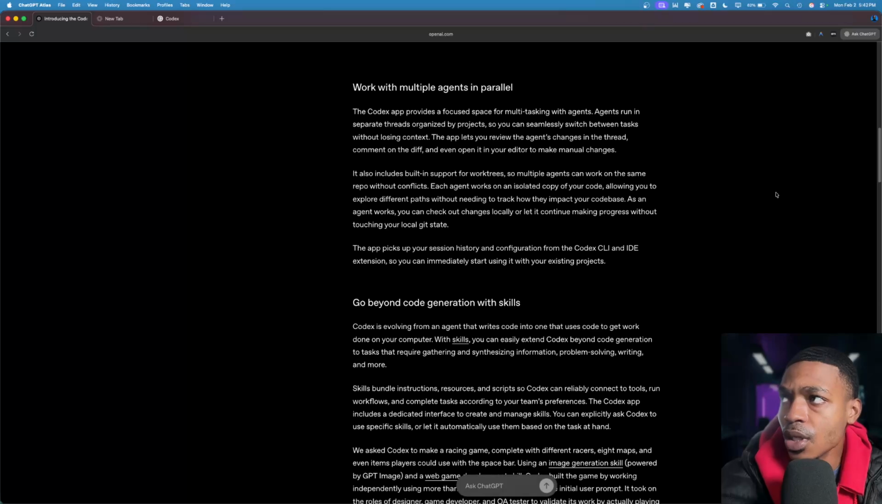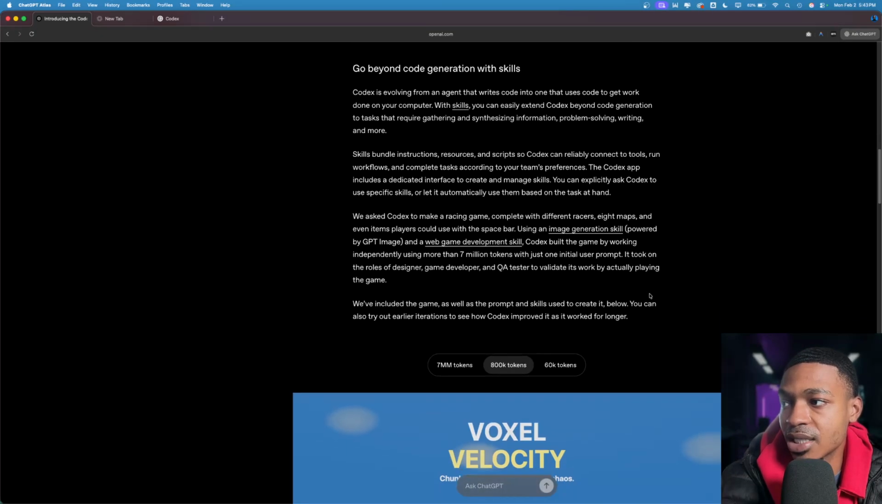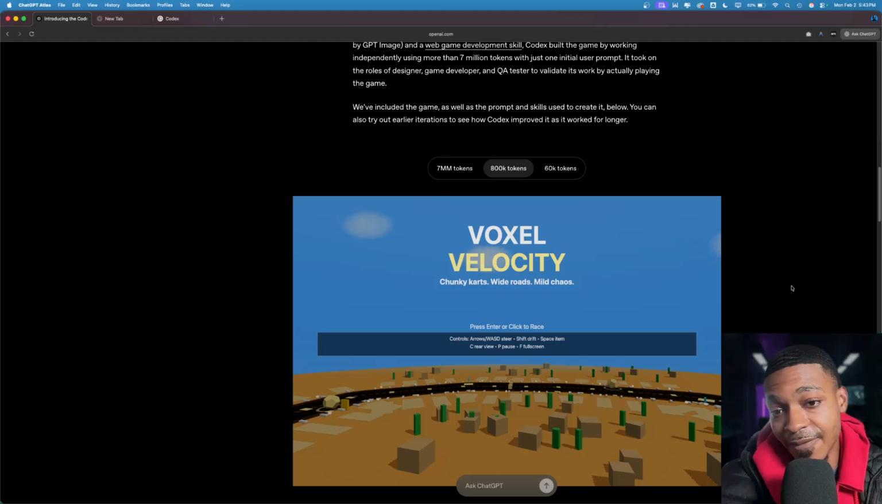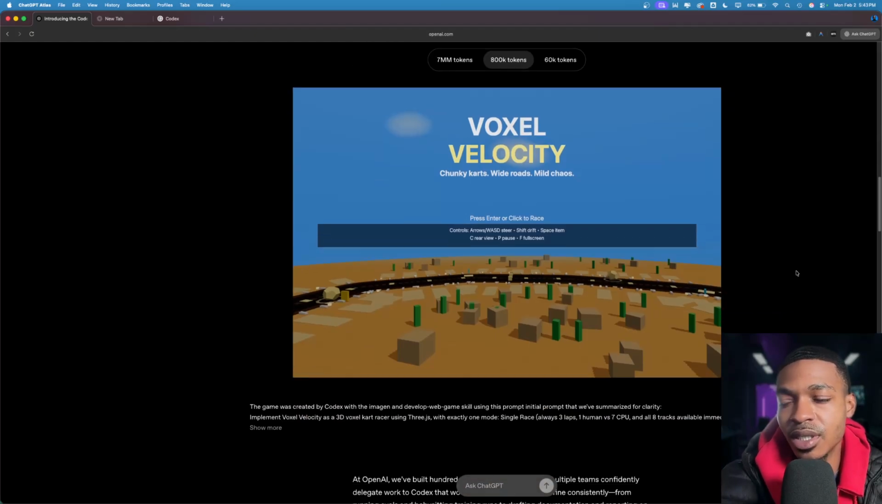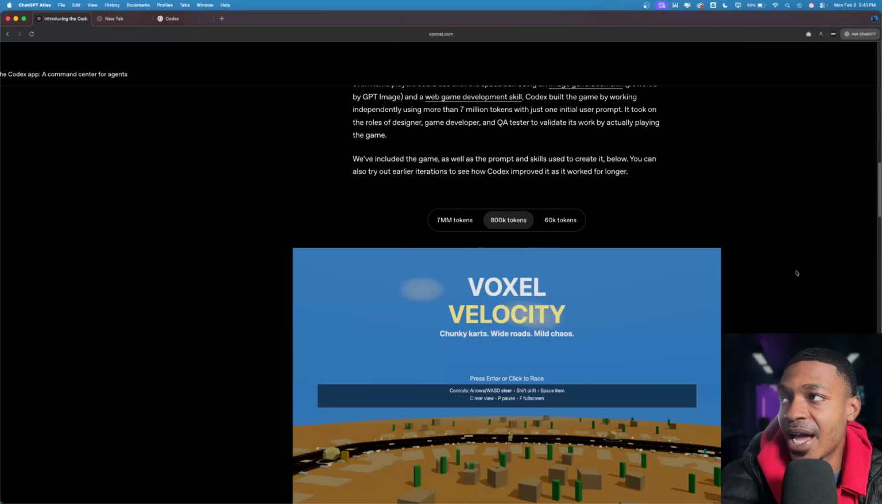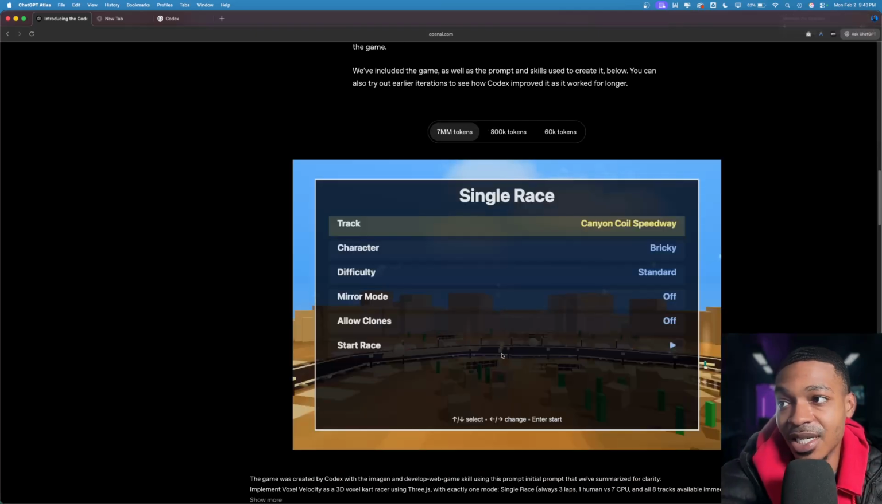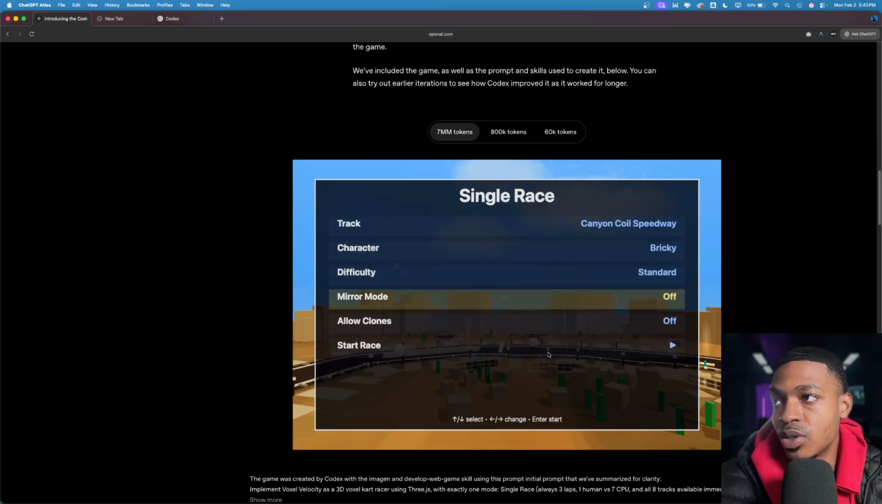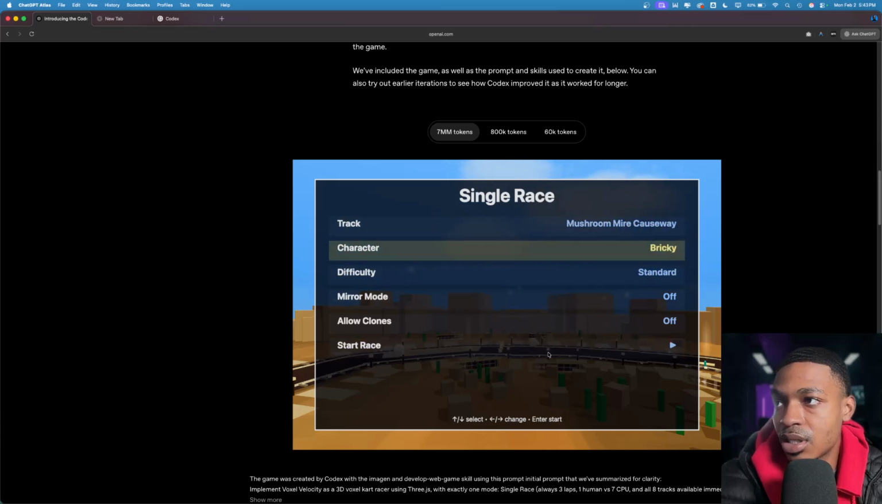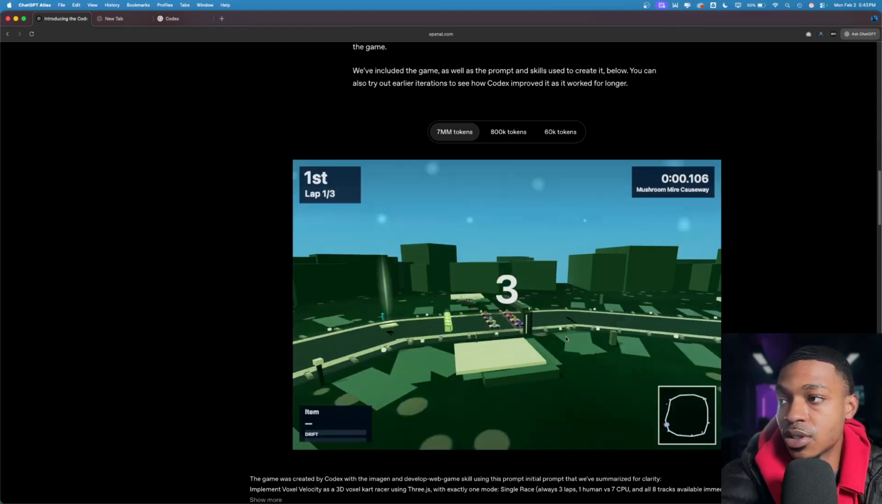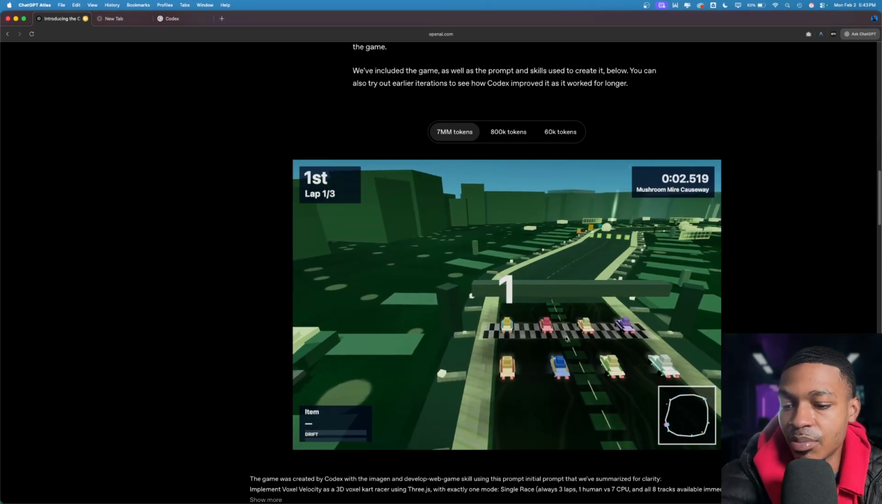So multiple agents in parallel, go beyond code generation with skills. Nice. Okay. I'm interested to see if Codex actually generates better images with image model 1.5 than regular GPT. They have some examples right here. So this is like, I don't want to keep the sound on, but it does have sound. You can choose your map, your character, your difficulty, allow clones. You can play, and bam.